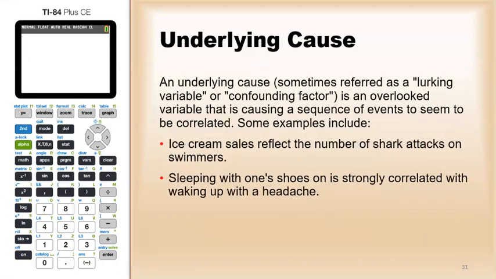Anyway, underlying cause. An underlying cause is sometimes referred to as a lurking variable or a confounding factor. This is an overlooked variable that is causing a sequence of events to seem correlated. So, some examples of those. Ice cream sales reflect the number of shark attacks on swimmers. And the underlying cause is seasonal. That is, ice cream sales and shark attacks are both higher in the summer and are both lower in the winter. Another one, sleeping with one's shoes on is strongly correlated with waking up with a headache. The underlying cause there would be alcohol.